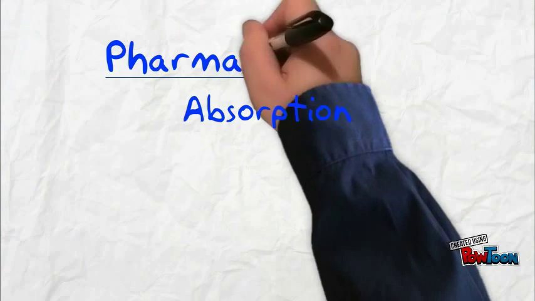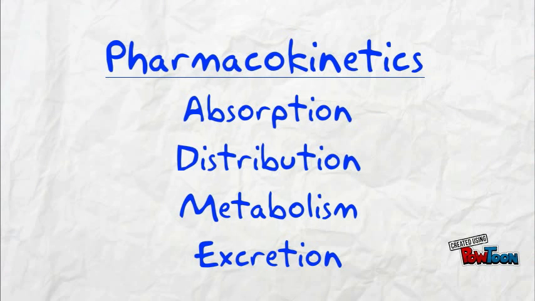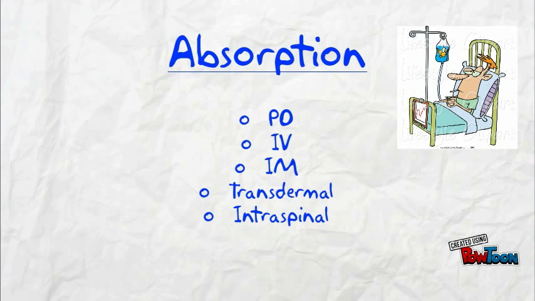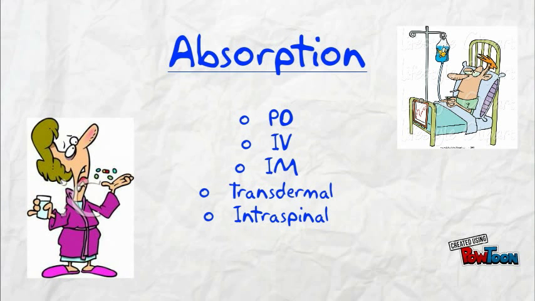Now let's talk about pharmacokinetics, which includes absorption, distribution, metabolism, and excretion. Opioids can be absorbed in many ways, by mouth, intravenously, intramuscularly, transdermal, and through intraspinal methods like an epidural. Also, let's not forget about rectally in the case of a real emergency.